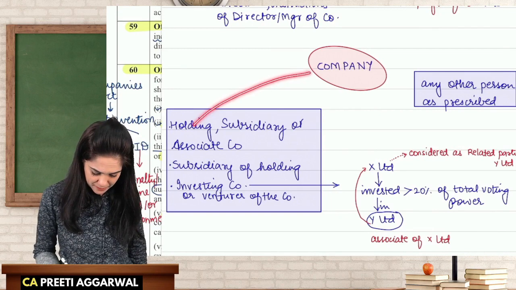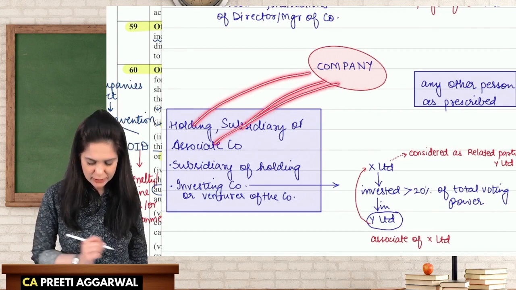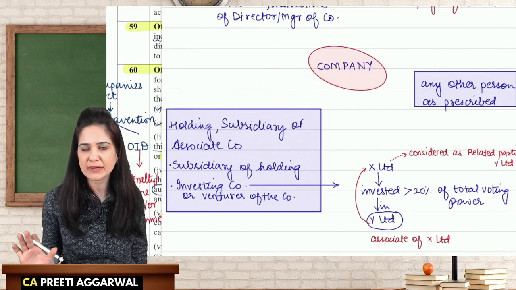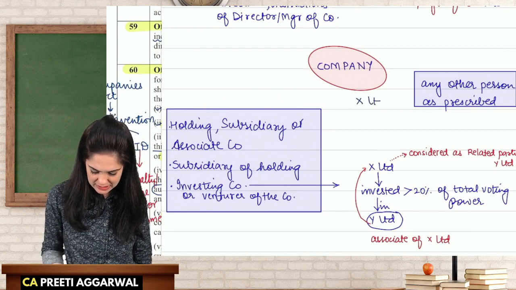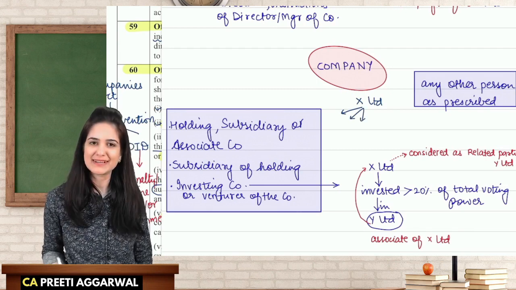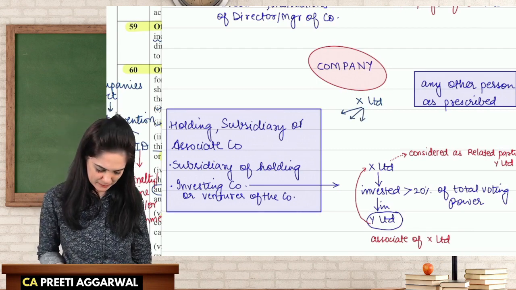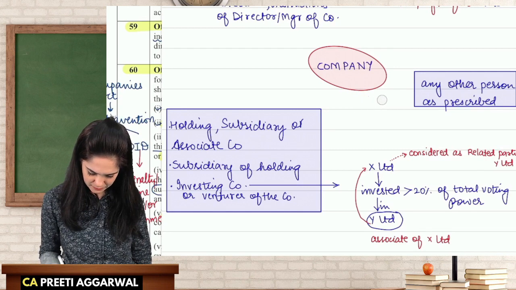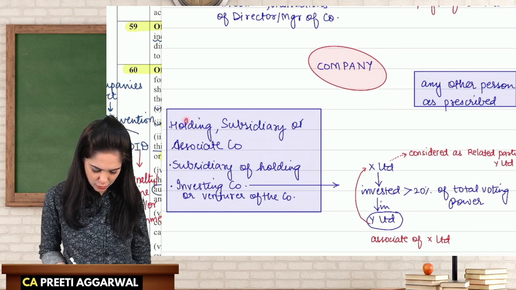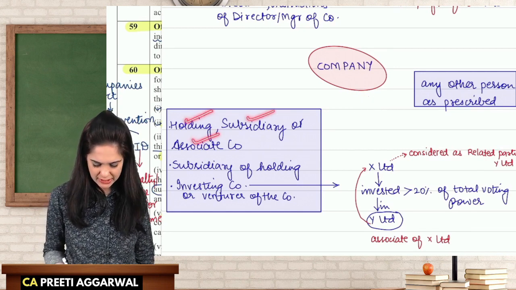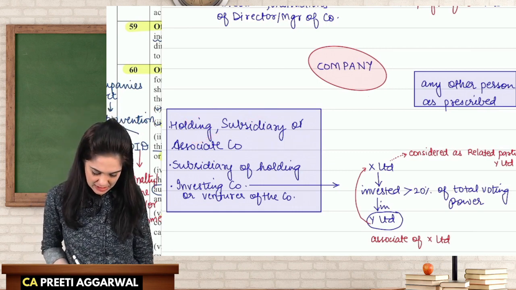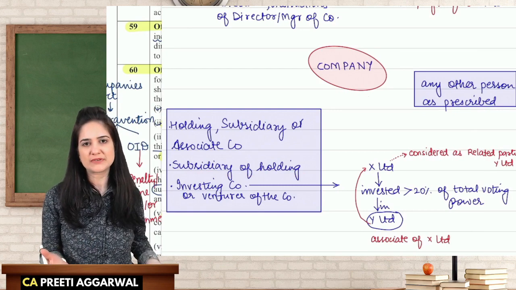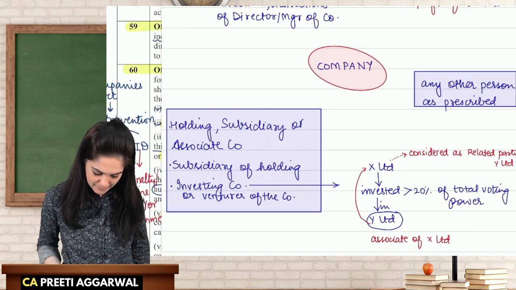Holding company, subsidiary or associate of this company, they are all related parties. So I am a company X, I am X Limited. My subsidiary, my holding, my associate is my related party. So holding, subsidiary, associate is considered a related party. Subsidiary of holding, fellow subsidiary, that is, a subsidiary of a subsidiary.